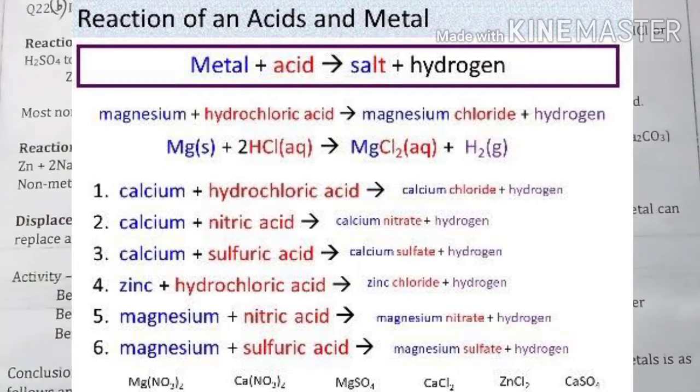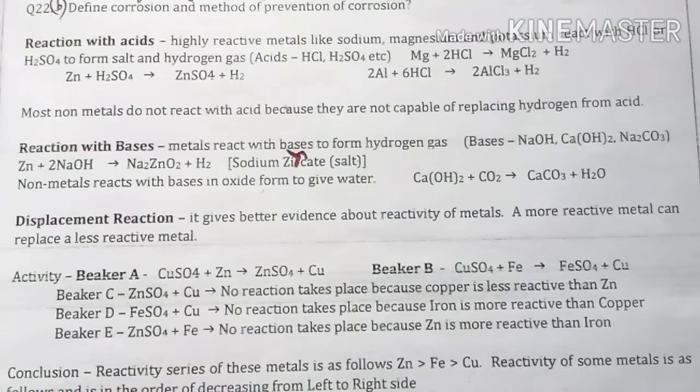The first one is magnesium reacts with 2HCl, means two molecules of hydrochloric acid. The resultant will be MgCl2 plus H2. MgCl2 means magnesium chloride and H2 means release of hydrogen in the form of gas. Another example is zinc, Zn, reacts with H2SO4, sulfuric acid. The product we obtain is ZnSO4, zinc sulfate, and H2, means release of hydrogen gas.